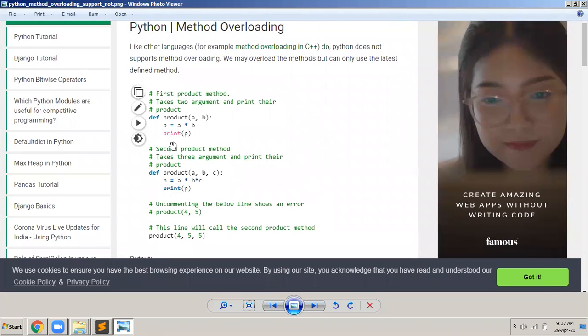I cannot have two functions with the same name with different parameters. Python does not support polymorphism through method overloading. Polymorphism is there in Python, remember, but not through method overloading, not like this. Like this, it is not possible.